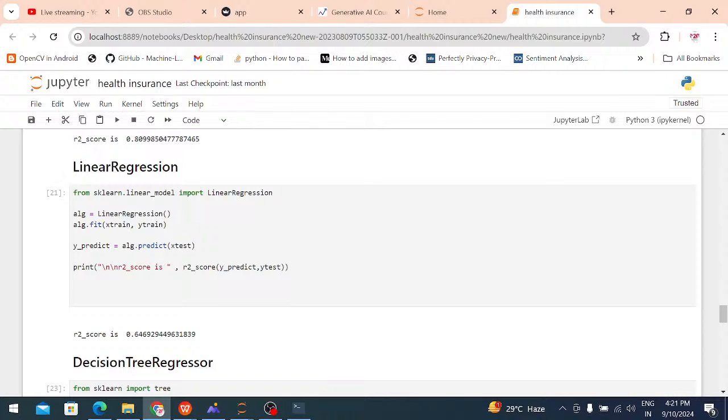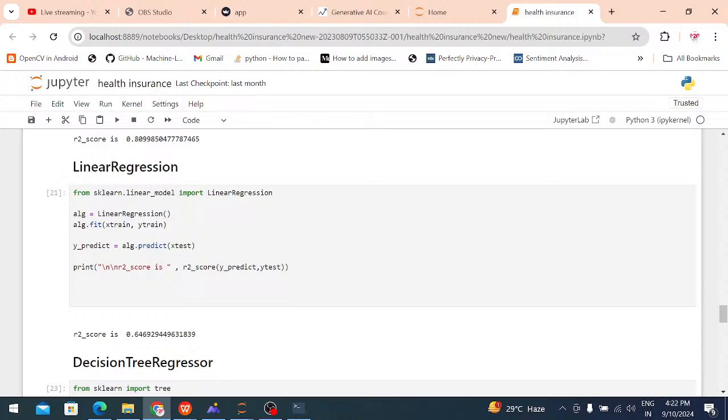From sklearn, I import only the linear regression model and apply it. After that, I apply the fit. I assign the linear regression model to one variable, ALG, and then call ALG.fit. Fit means this is my input and this is my output, I am giving to the model, so it can predict and display the output. That is why I am using fit and predict.